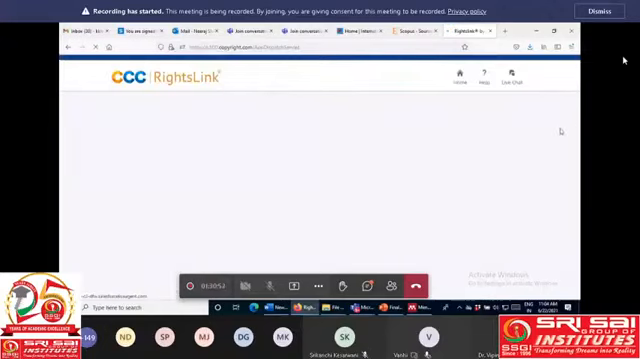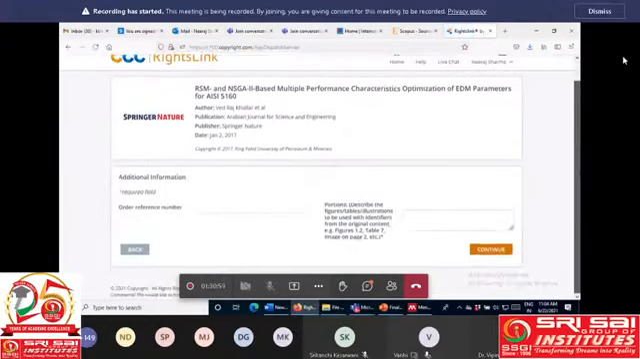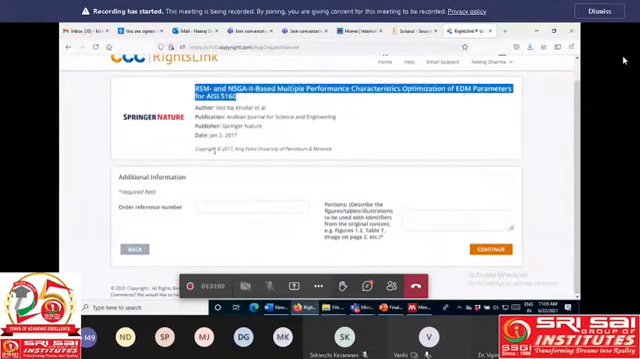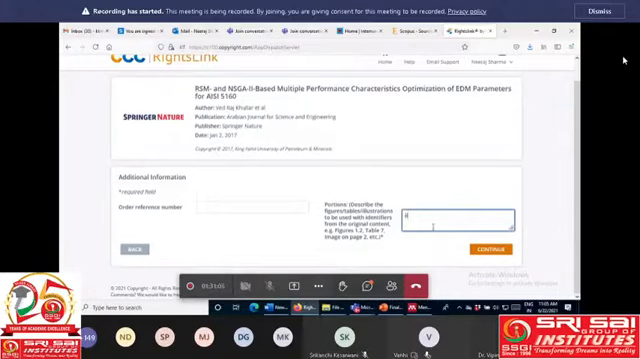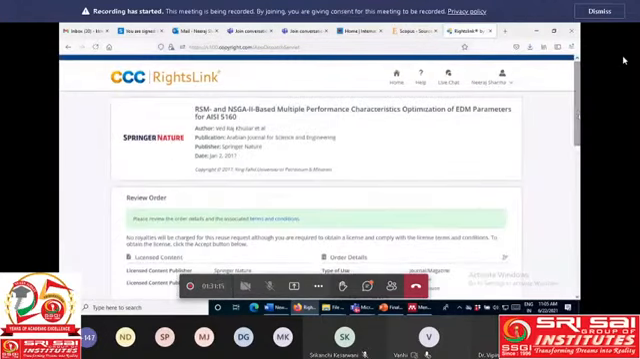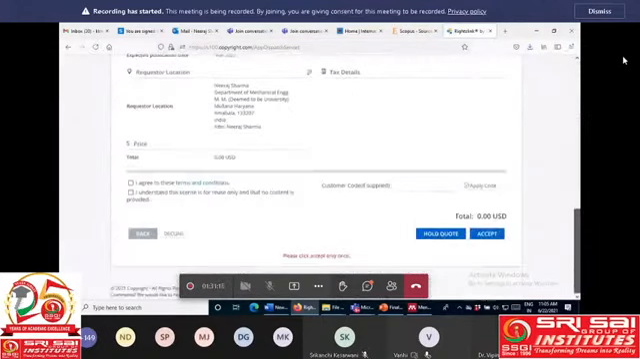Okay, so at this stage they will ask which figure you want to use. Suppose in that paper, this paper, RSM and NSGA2 based, I want to use figure 2. Okay, now I have to review, and if I click here I agree and accept, then I receive one mail that you got the copyright of this, you can reuse this figure free of cost.